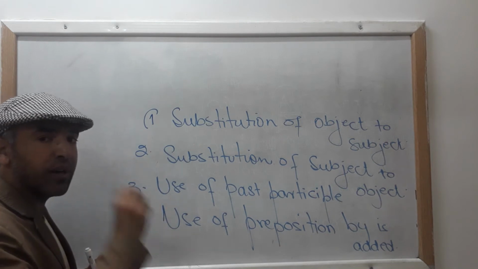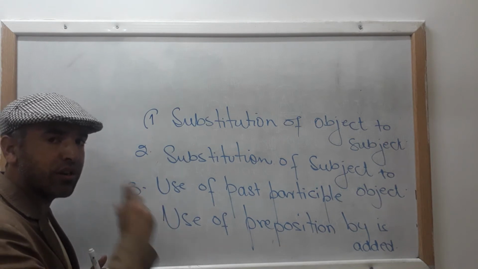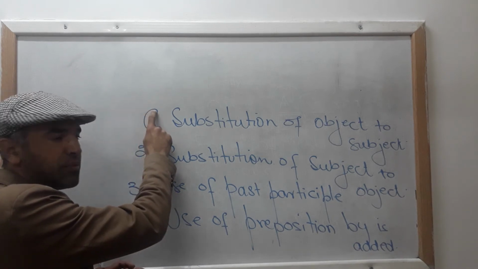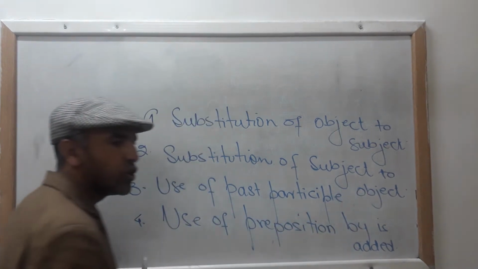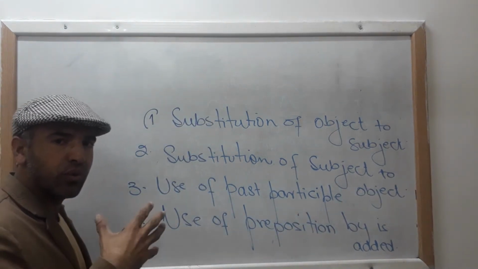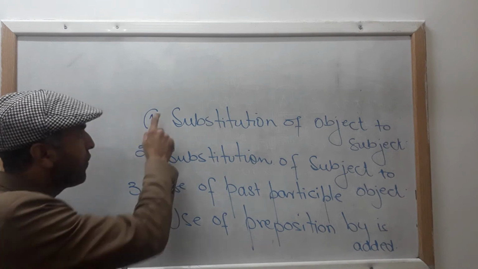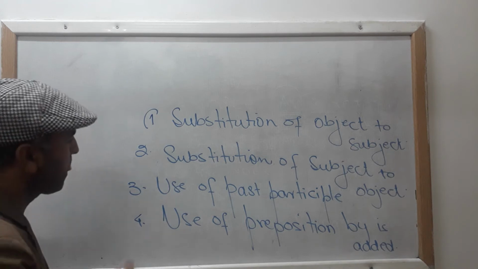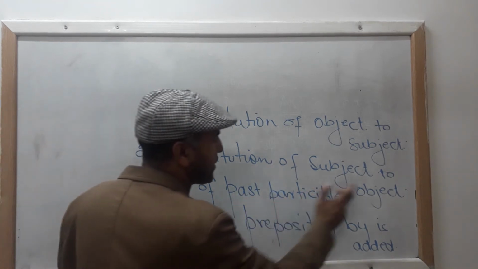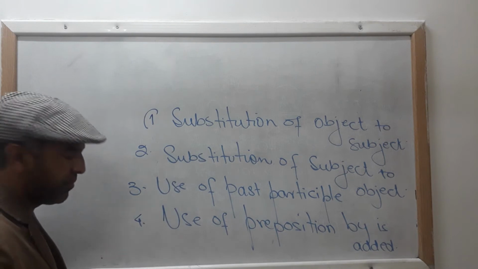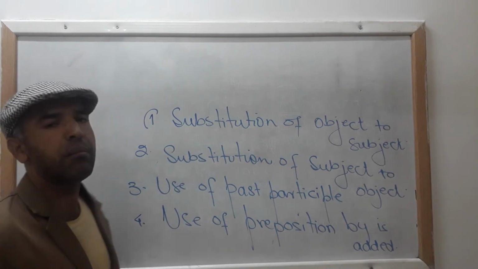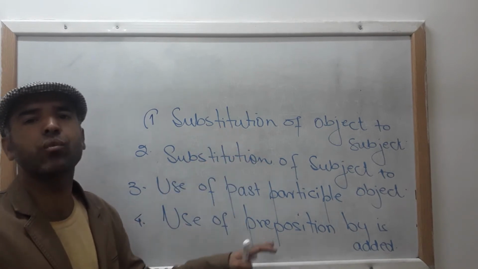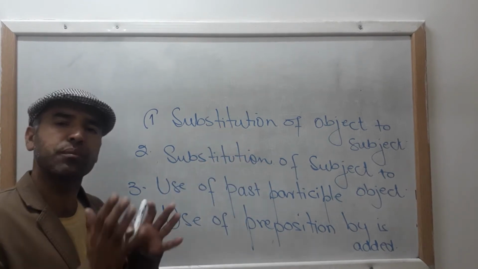And you will have to be ultra careful about the usage of the case. Clear? Means when your subject goes at the place of object, you will have to use the objective case of your subject. Clear? I'm talking about pronouns, not the proper nouns. So, use of past participle, third form of verb, and use of preposition by is added. Clear? These are the fundamentals to change or convert an active into passive.